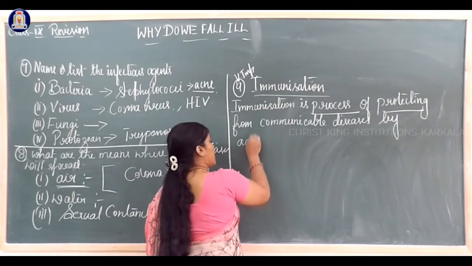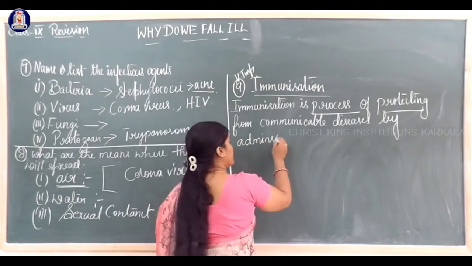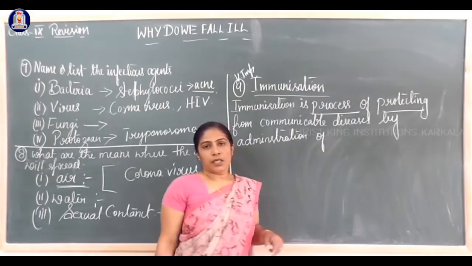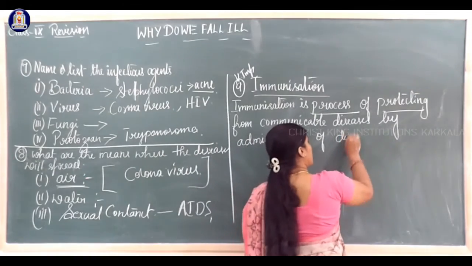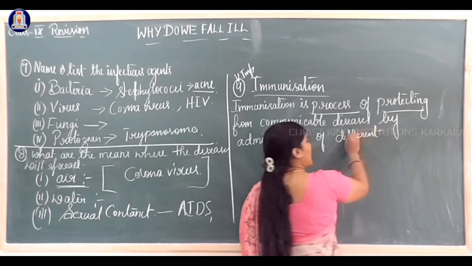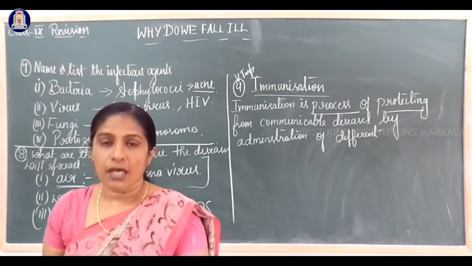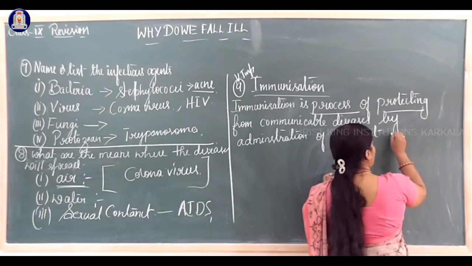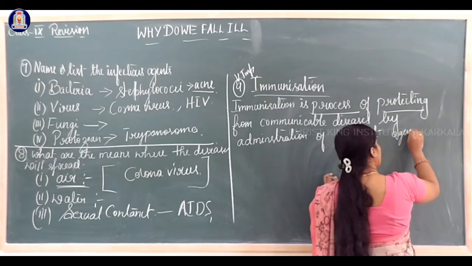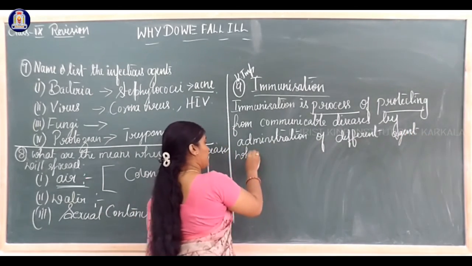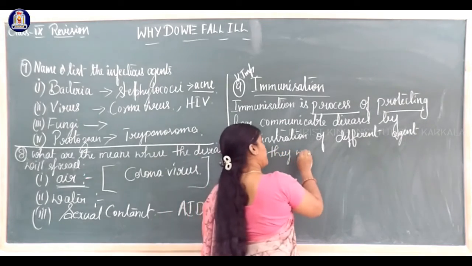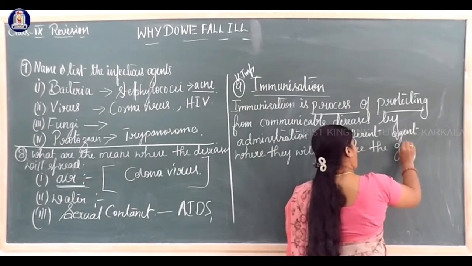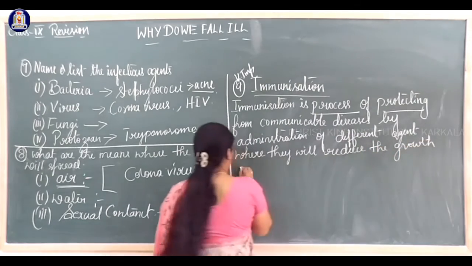By administration of different agents. Agents are the substances. Administration of different substances or chemicals are agents, where they will reduce the growth of microbes.